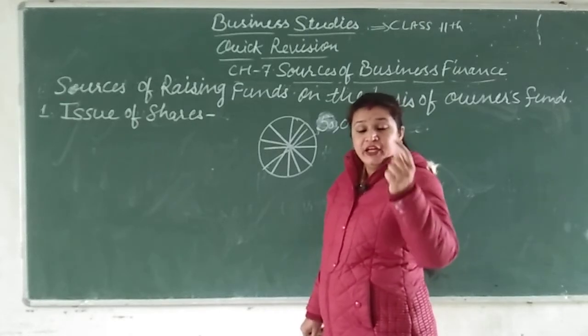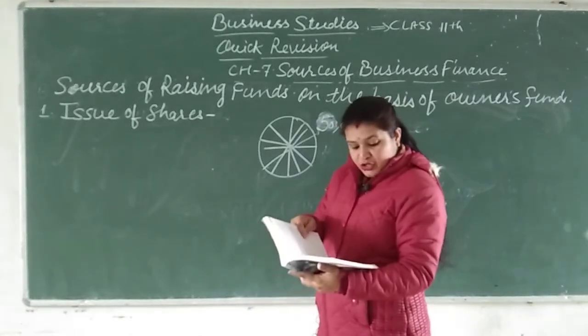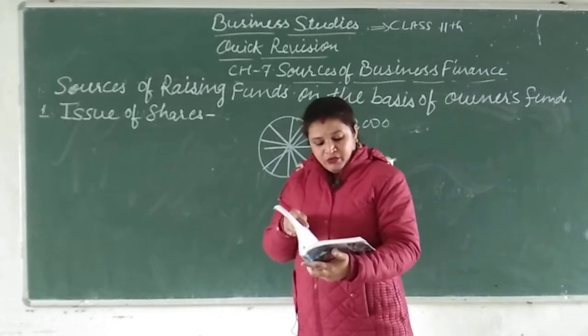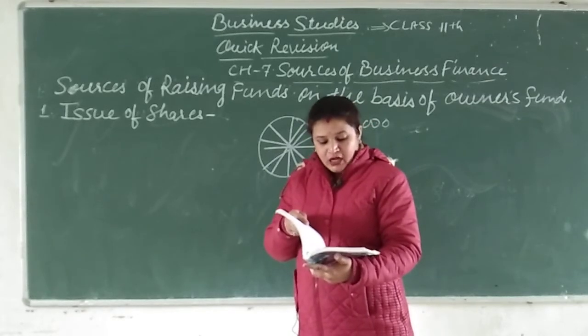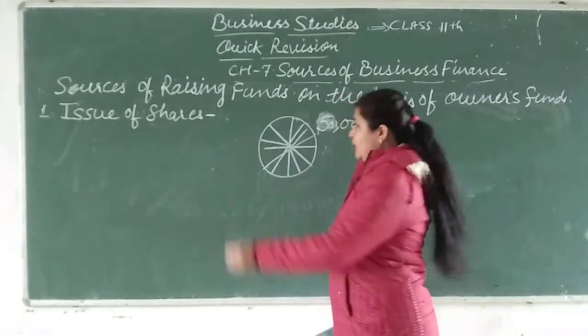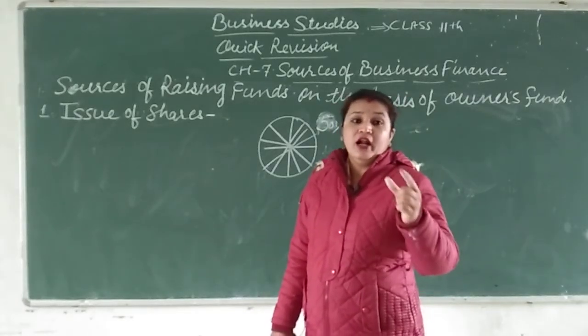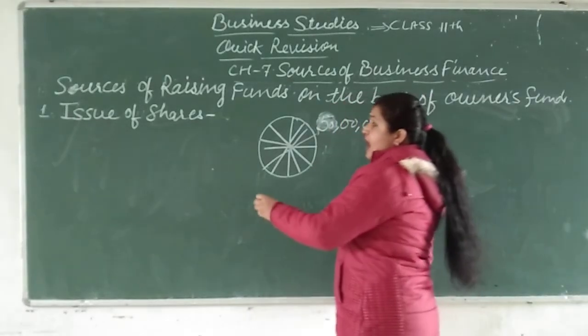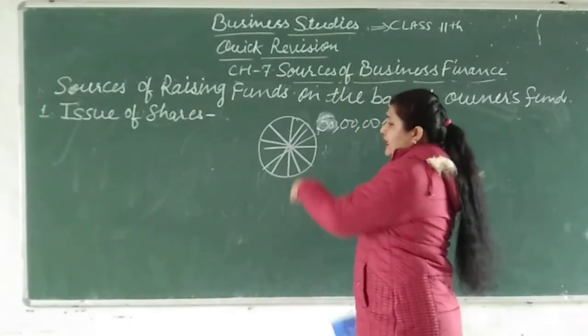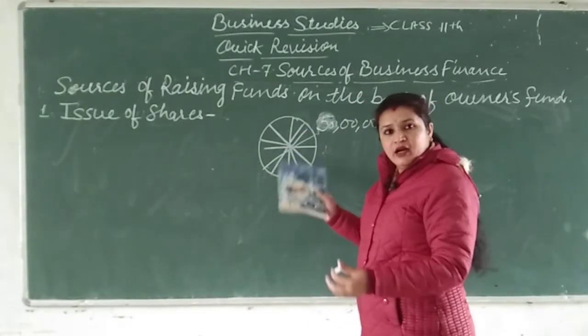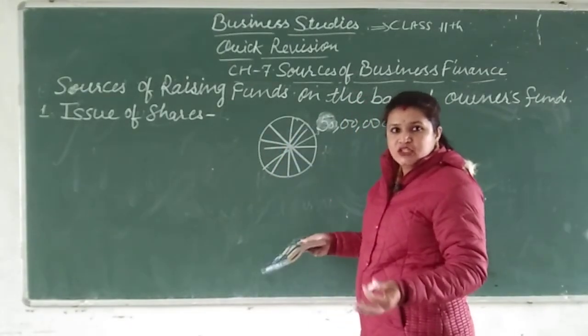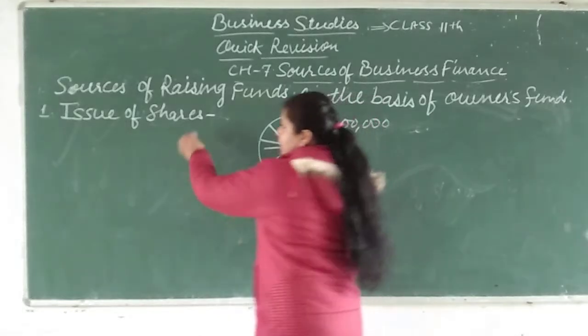Okay, that is divided into small units, right? A share is the smallest unit into which the owner's capital of the company is divided. The owner's capital divided into small units is called shares. Here he has divided that capital into small units, so this is called shares, right?